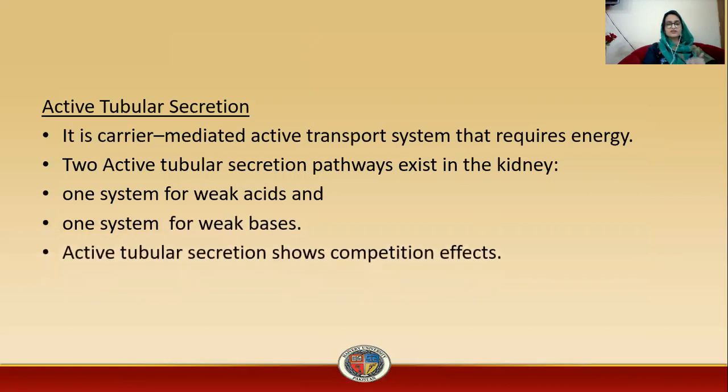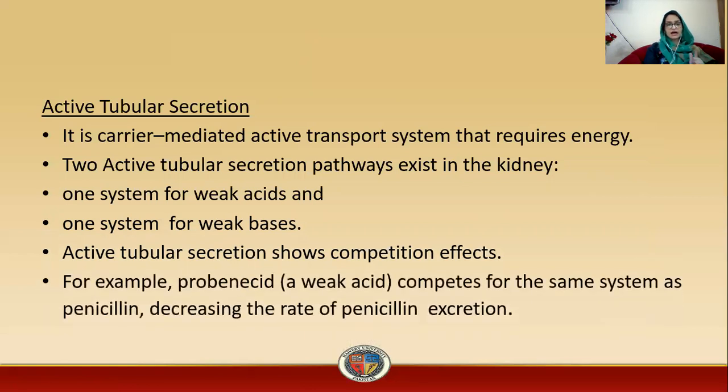Active tubular secretion shows competition effects. For example, probenecid, a weak acid, competes for the same system as penicillin, so it decreases the rate of penicillin excretion. The system from which probenecid gets excreted is the same as that of penicillin, so probenecid takes the place of penicillin and decreases the rate of penicillin excretion.